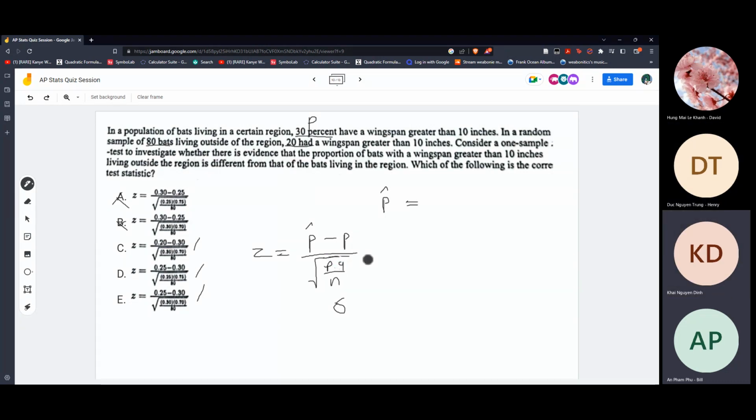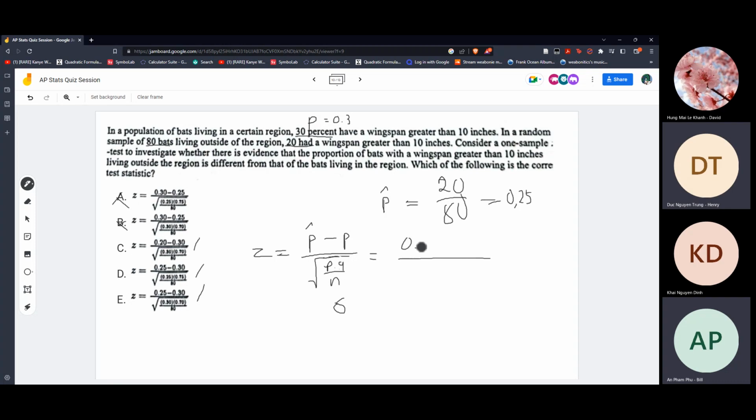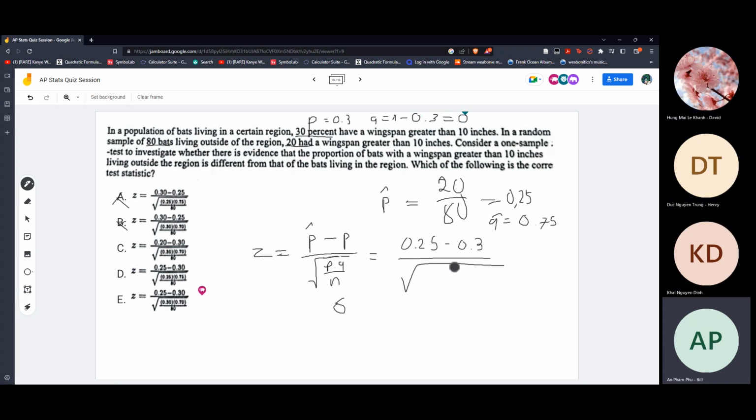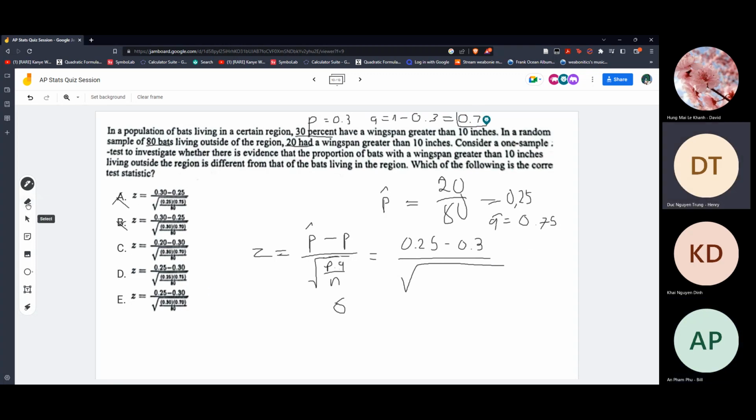Okay. Right, so just calculate. We know that 80... 0.25. We know the q hat will be 1 minus 0.25, which is 0.75. But we don't really need to find q hat in the end.